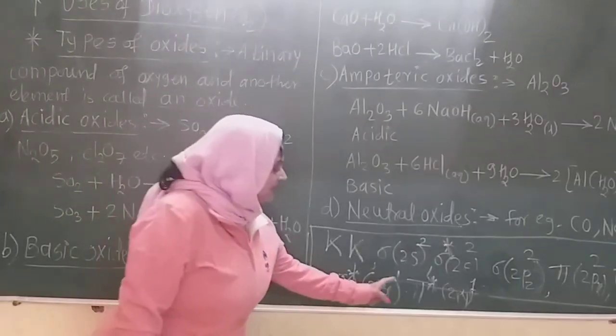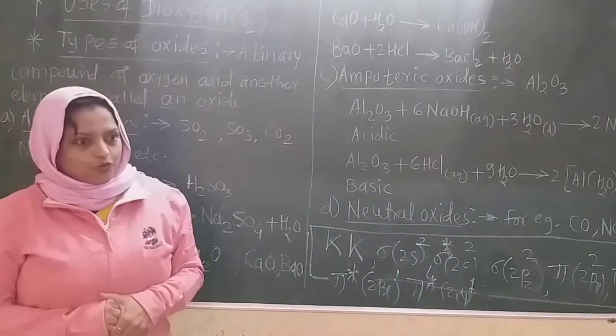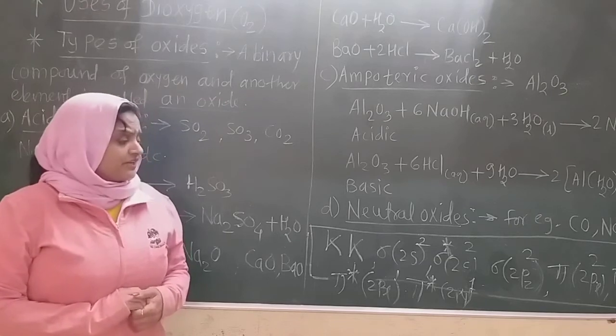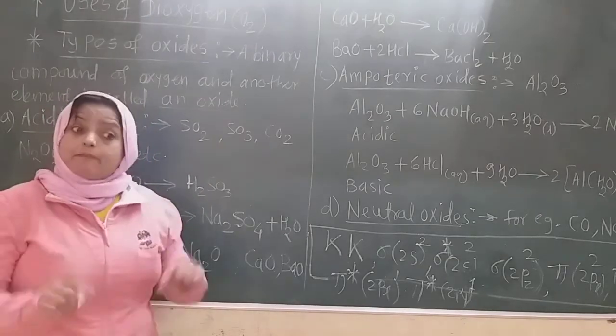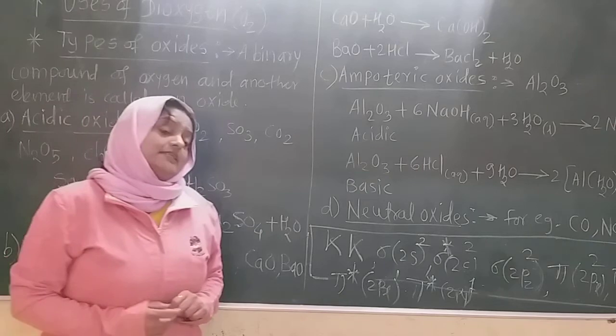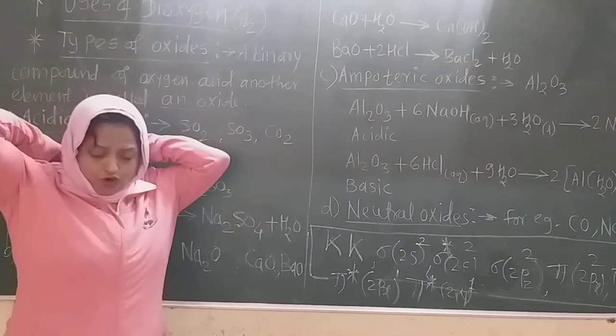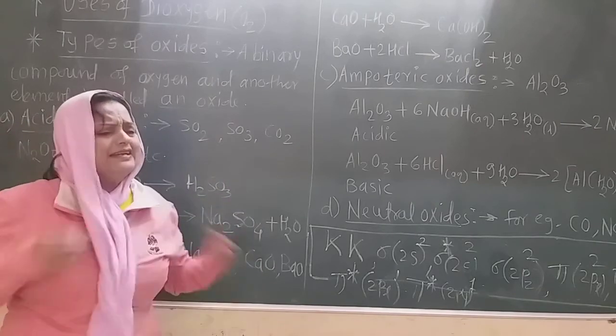Now see here, there are the 2 unpaired electrons, which are in the pi star 2px and pi star 2py orbitals. Remember that there is always a reason asked in the examination why the oxygen molecule is paramagnetic in nature. Very important, because in 11th standard we already learned this.